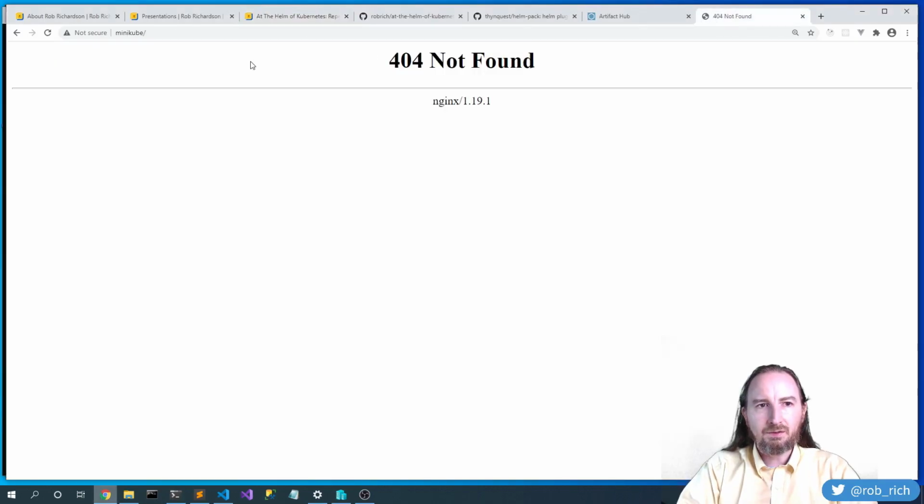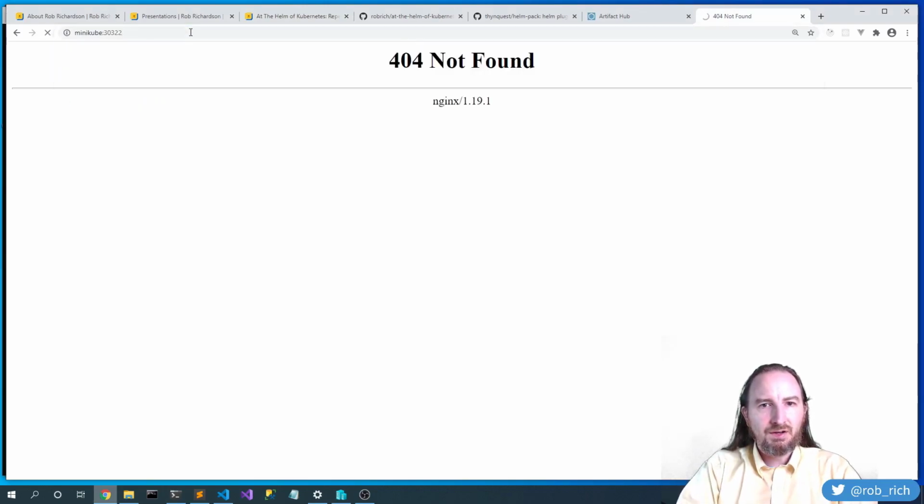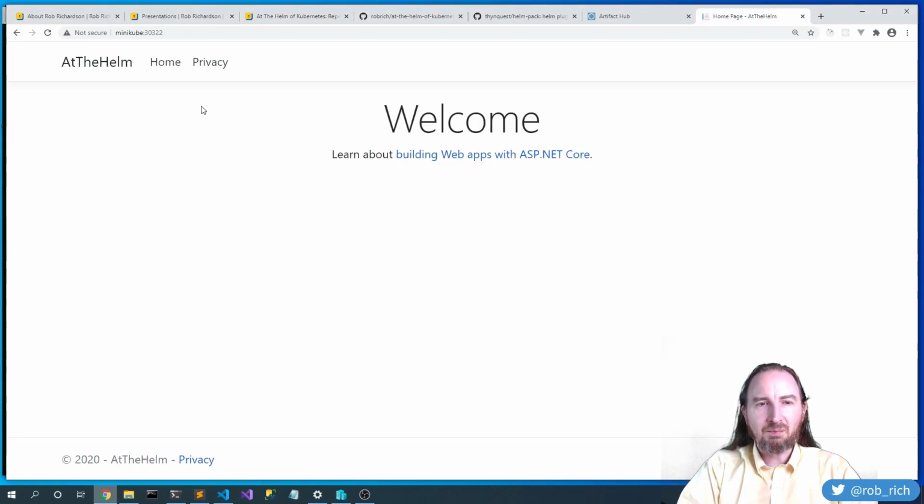Let's take a look at our application running on this node port. So let's head out to localhost:30322, and up pops our application. Perfect.